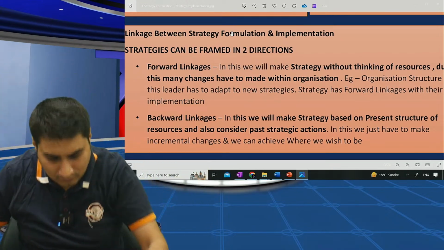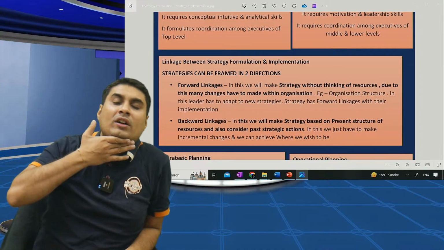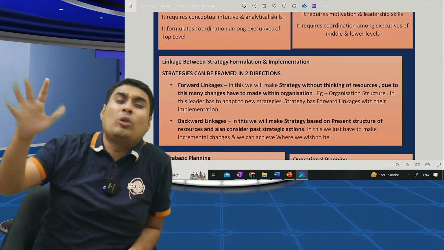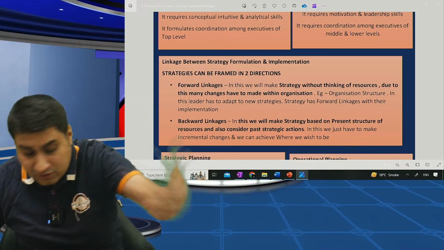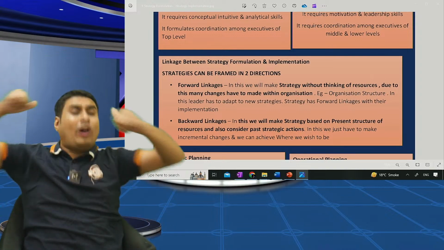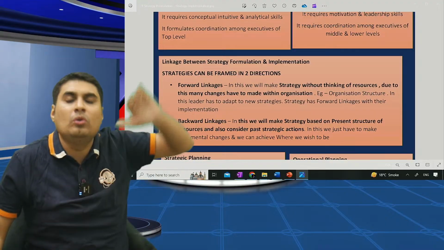Simple. So when I look at forward, in forward linkage I don't think about implementation. I will make strategy as per my vision, mission. Then I have to do a lot of changes. What's backward? I will look at all past strategies implemented and then make a strategy. So I only have to do little change.